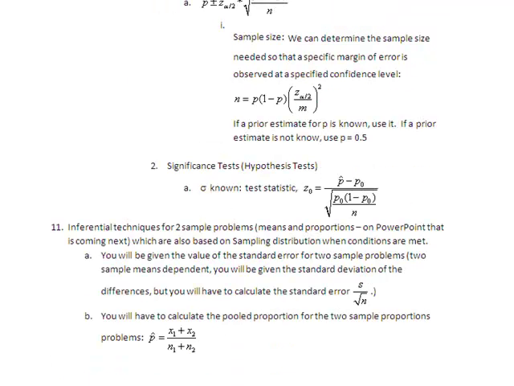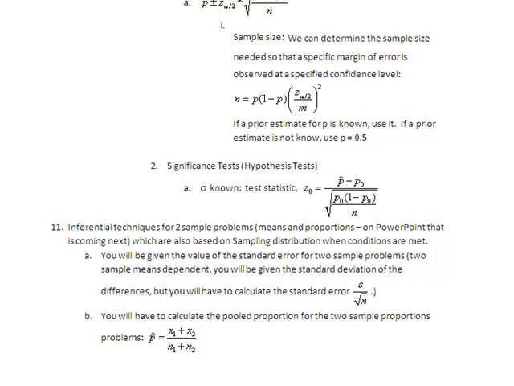Now, inferential techniques for the 2 sample problems. I'm going to put up some PowerPoints that Professor Davis made up that are just lovely, to go over conditions met and things like that. But I'm just going through it cursorily.